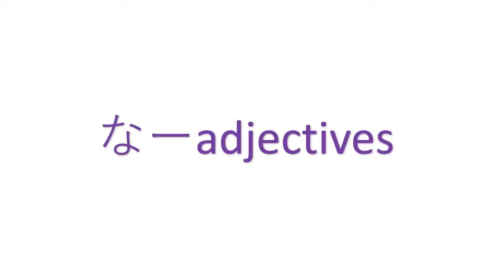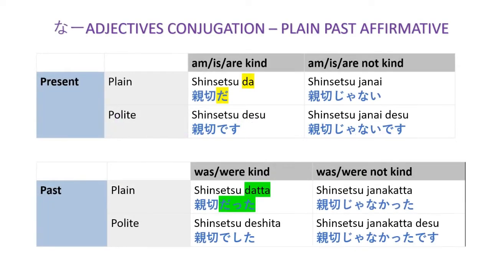Alright, for na adjectives. For the na adjectives, here we have the conjugation of the adjective kind, shinsetsu. The plain present form of shinsetsu is shinsetsu da.